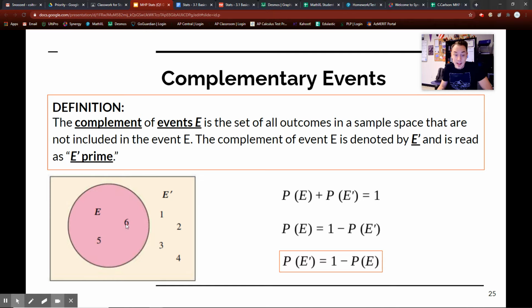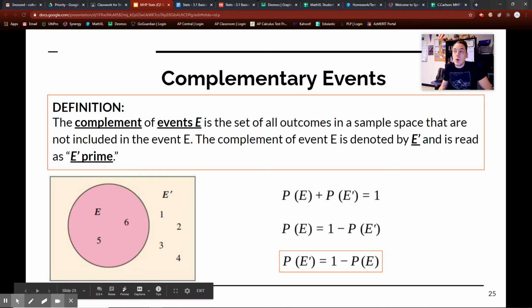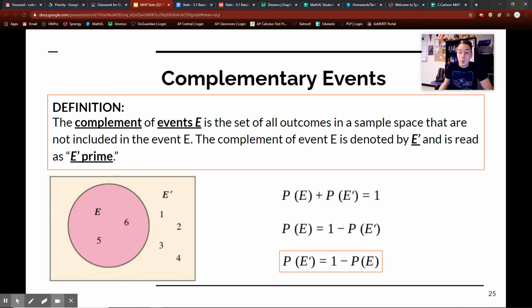Well, not E then, if you're looking at a six-sided die, would be 1, 2, 3, 4. That would be what's left. So if you roll a 2, what you didn't roll was a 1, a 3, 4, 5, and 6. If you toss heads, what you didn't toss is tails. So that's what the complementary events say.